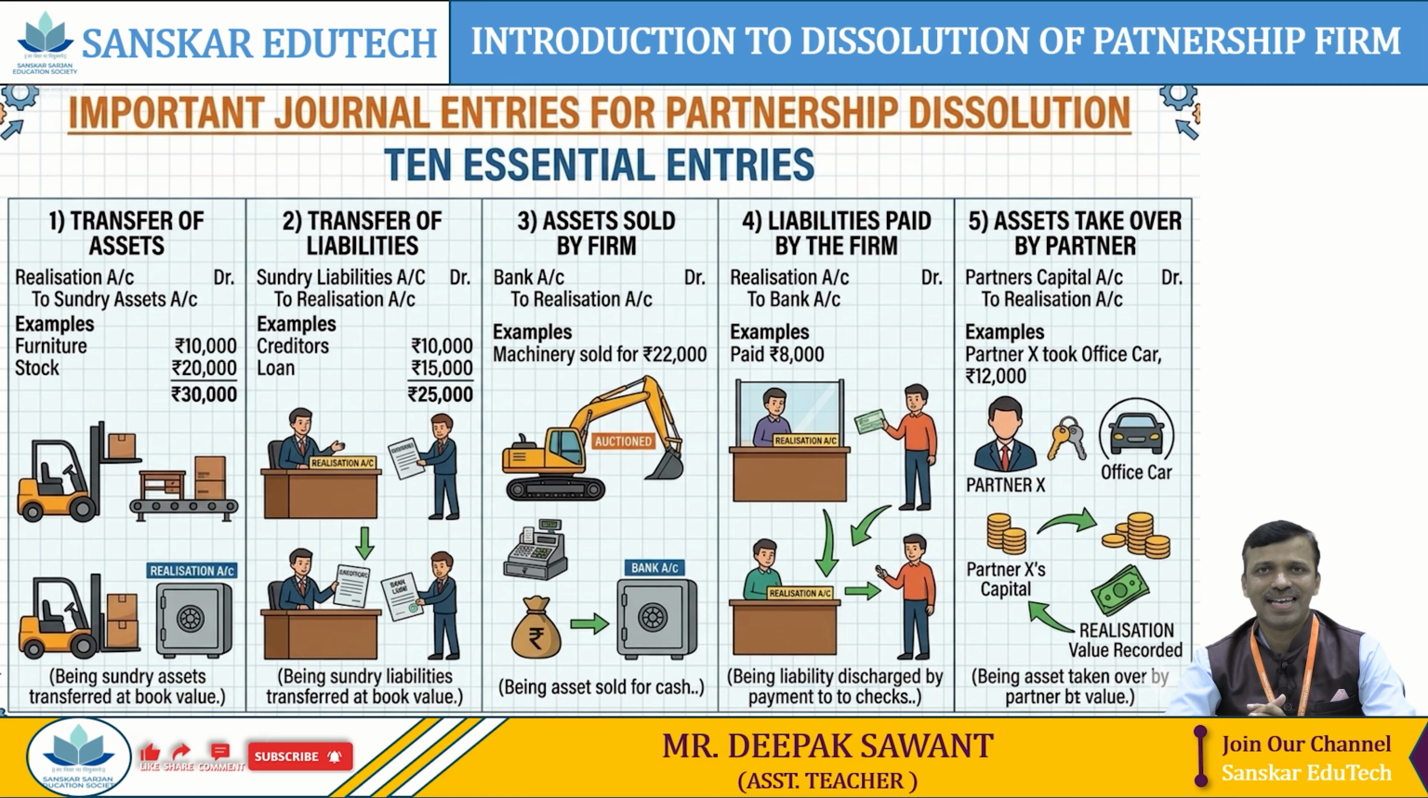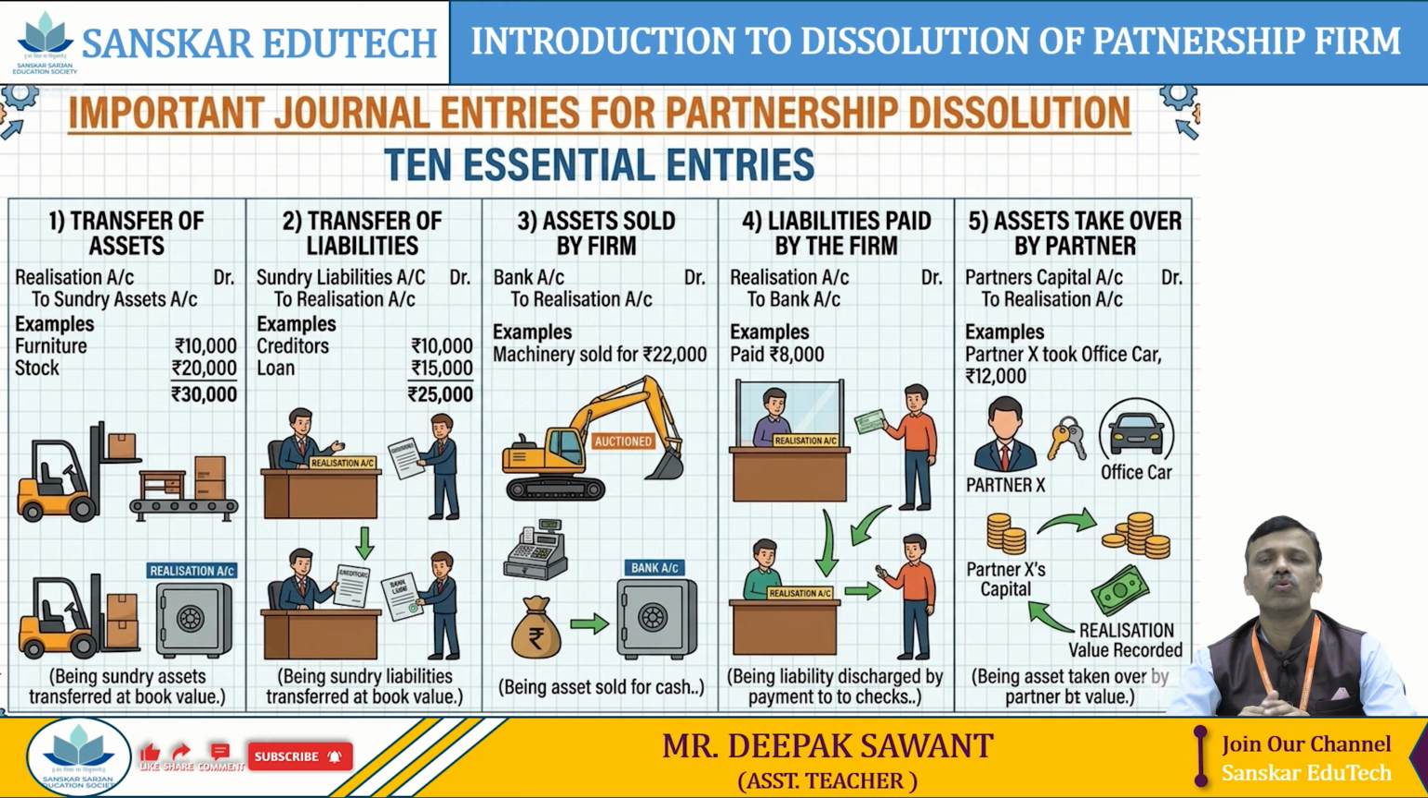Third, whatever assets and liabilities we are now transferring to the realization, the firm will always try to sell some of those assets. So our third entry is assets sold by the firm. For that, the entry is: Bank account debit to realization account. Fourth, liability is paid by the firm. If the firm pays the liability itself, then the entry is: Realization account debit to bank account.